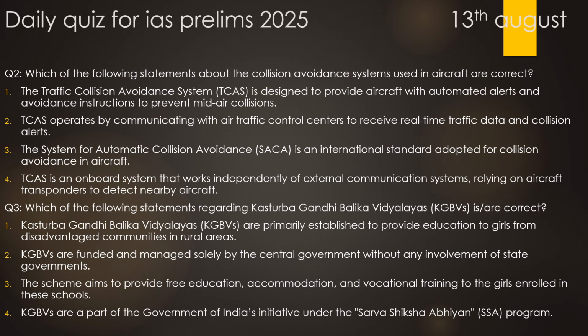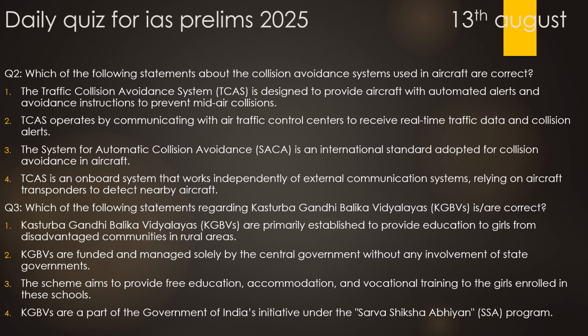In the question number 2, option 2 and option 3 are incorrect because they are totally wrong, and option 2 contradicts with the option 4, so option 2 is incorrect and option 3 is totally incorrect. So in the question number 2, we come to know that the option 1 and option 4 are the correct options.